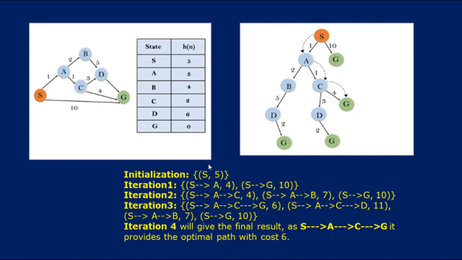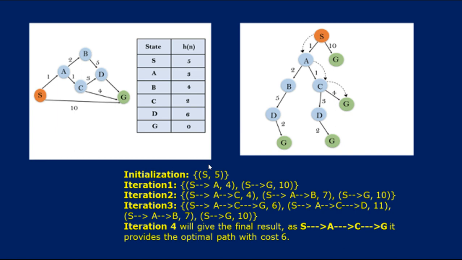Initially we start at S. For S, the heuristic value is 5. Keeping that heuristic value as 5, by traversing S to A we get a g of n of 4, and S to A we are getting the value 4. While traversing S to G we are getting 10.